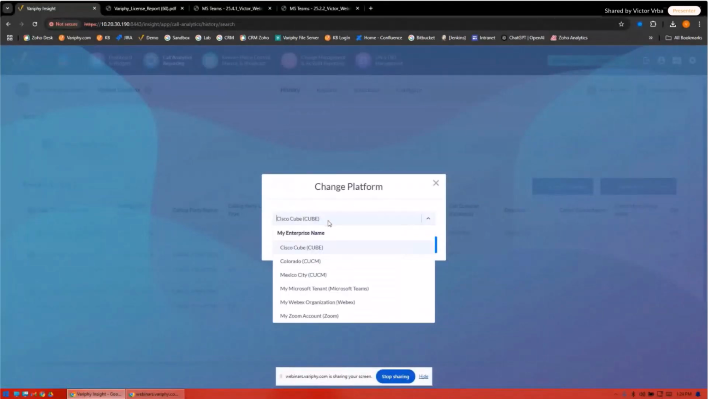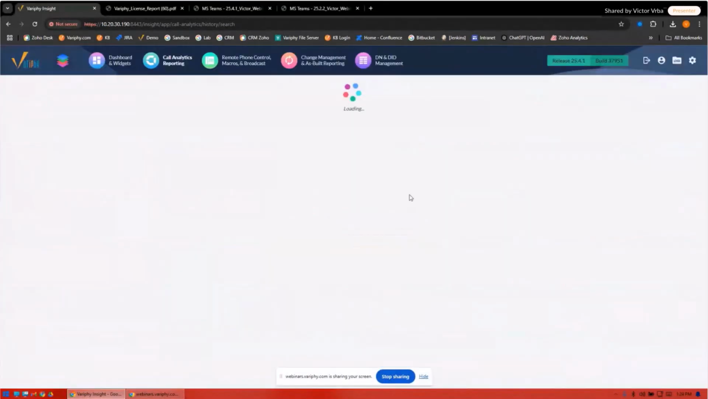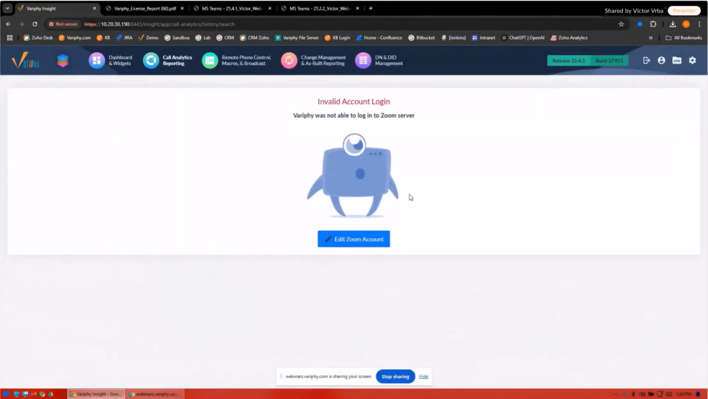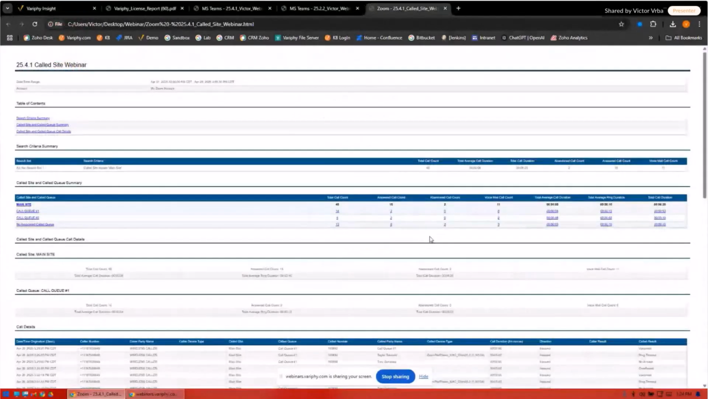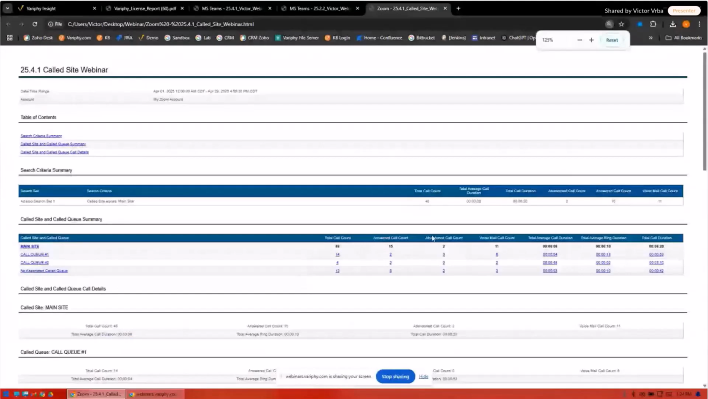So for our Zoom folks out here, there's something new in 25.4.1, and that is an invalid account. So I'm going to go ahead and bring this up. It looks like I probably used my account somewhere else. So I'm just going to bring up a sample of this report right here. And actually, let me bring this guy up. And that was the ability to add secondary grouping to our call queues.